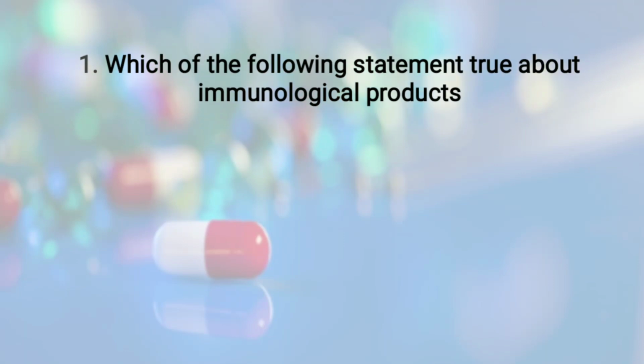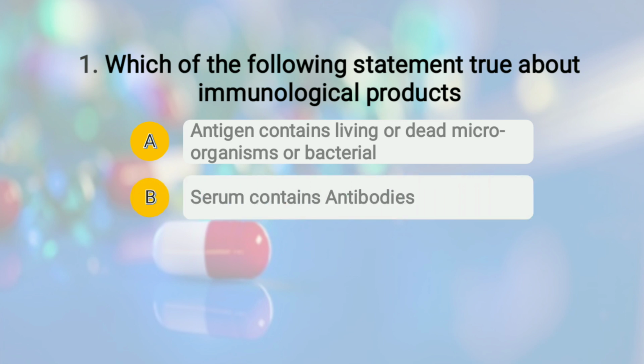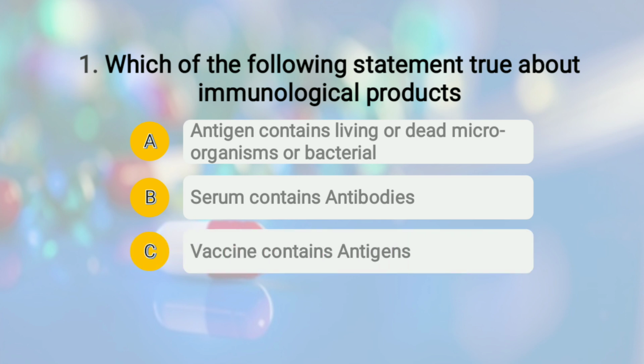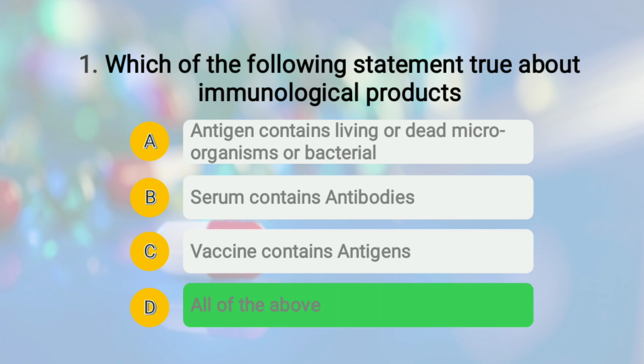The first question is, which of the following statement is true about immunological products? The options are A. Antigen contains living or dead microorganisms or bacteria. Option number B. Serum contains antibodies. Option number C. Vaccine contains antigens. And option number D. All of the above. So the right answer of this question is option number D, that is all of the above statements are correct.